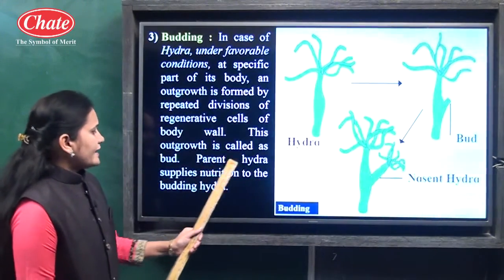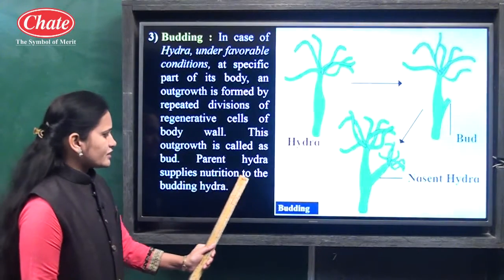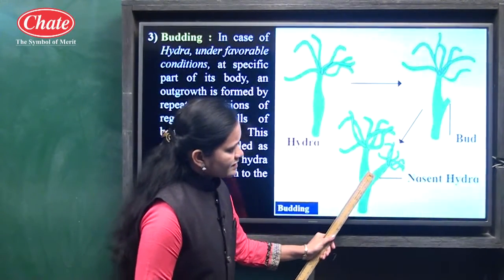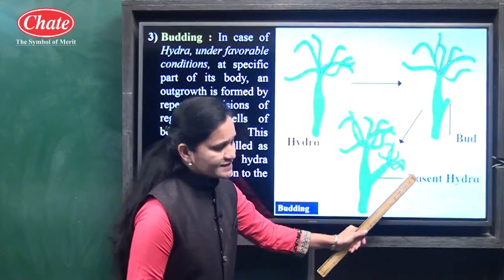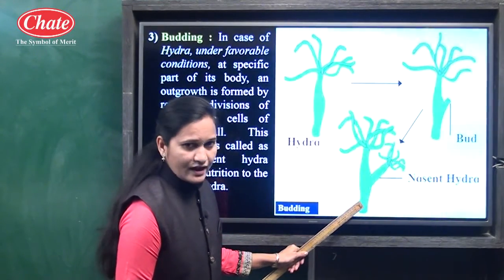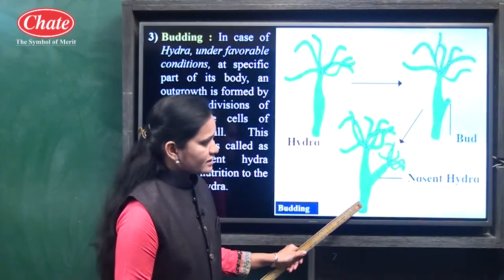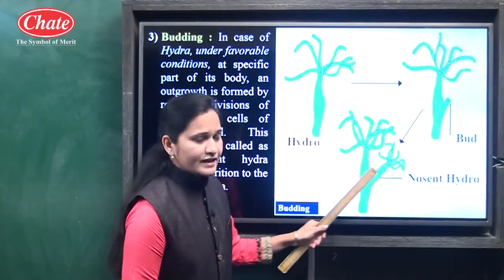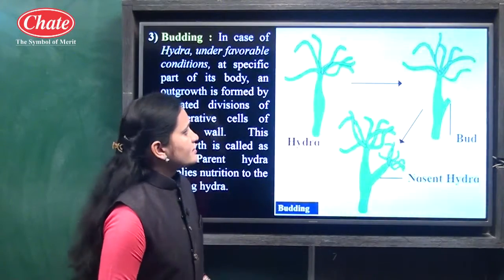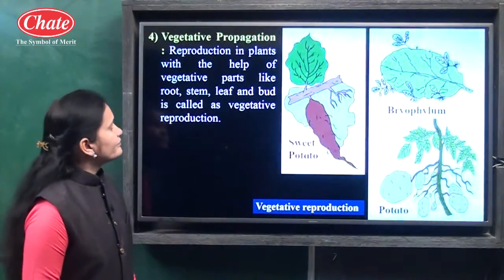And the parent hydra supplies nutrition to the budding hydra. When this bud starts to grow, it is known as the nascent hydra. This structure is known as the parent hydra, and whatever nutrition the nascent hydra needs, it gets from the parent hydra.